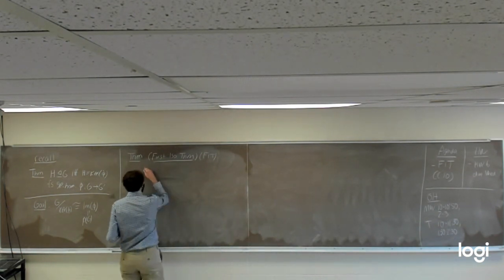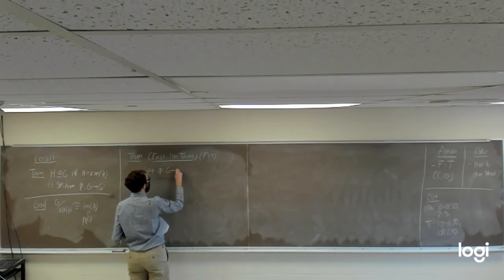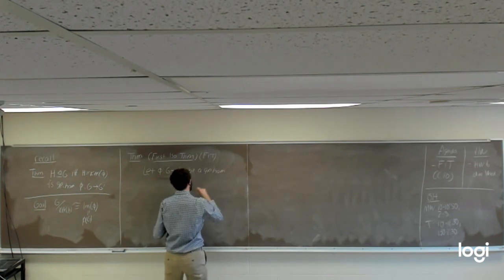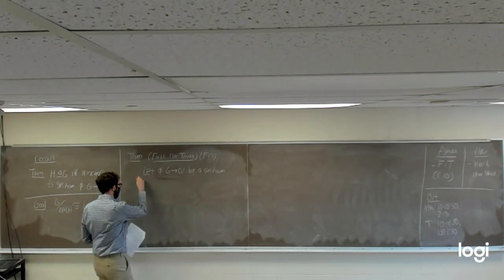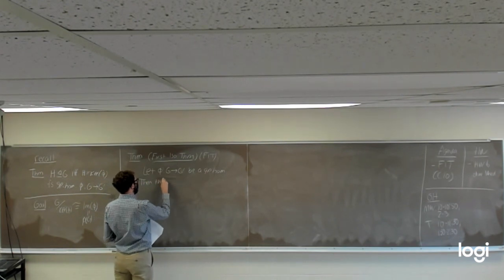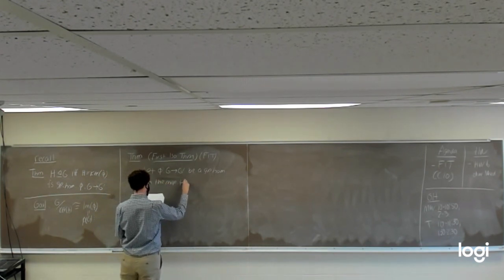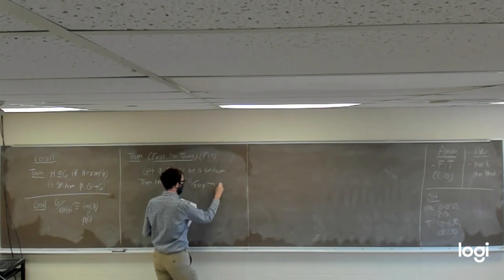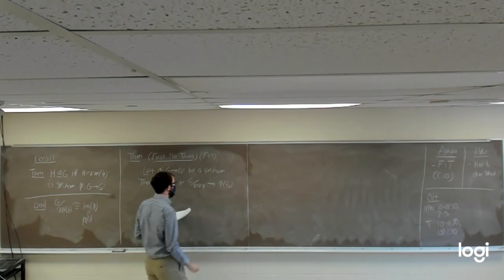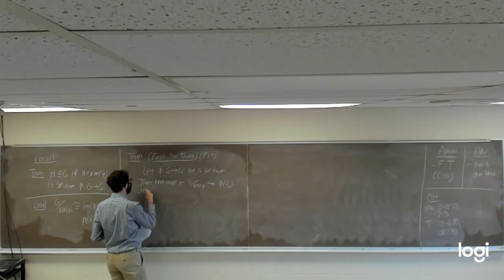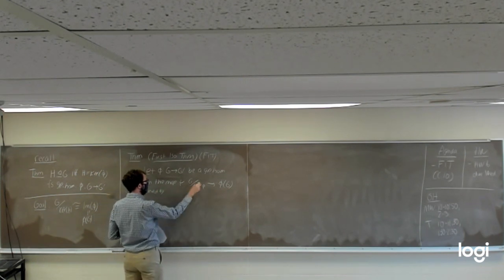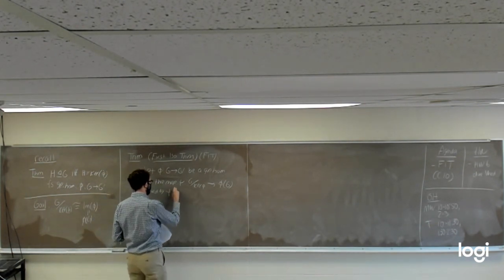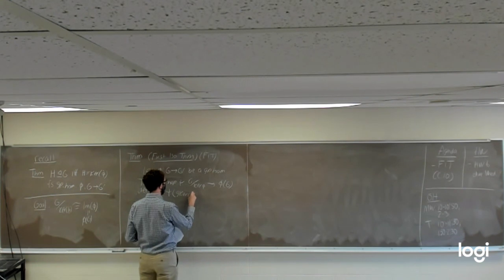So here we go. We're going to let phi from group G to G prime be a group homomorphism. And now we're going to define a new map, psi, from G mod the kernel of phi to the image of phi, defined by taking a coset of the kernel within G. So we're going to take some coset g kernel of phi.